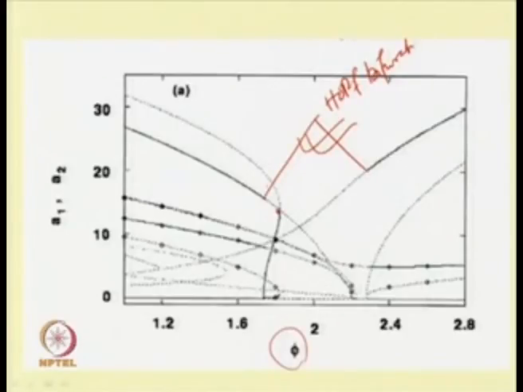Similarly, this is a saddle node bifurcation point and these points are pitchfork bifurcation points. Here one can observe a supercritical pitchfork bifurcation up to this point, and at this point a saddle node bifurcation, where this is stable and this becomes unstable. So, one has a subcritical pitchfork bifurcation here, while this one is a supercritical pitchfork bifurcation.